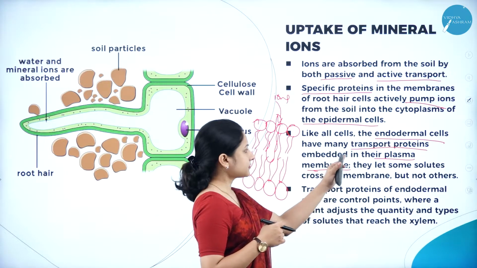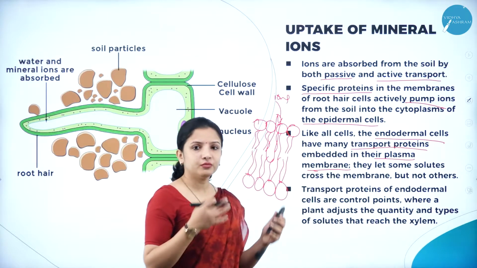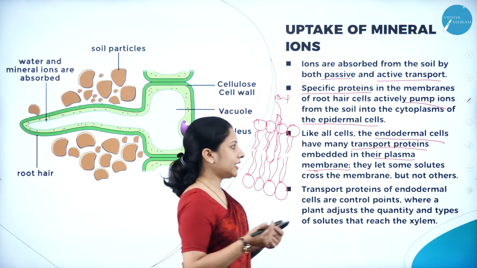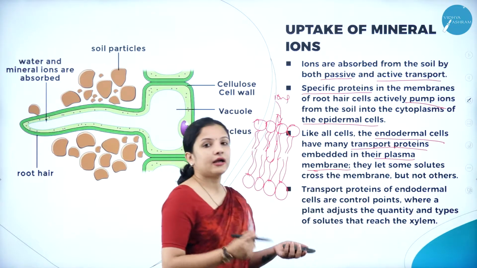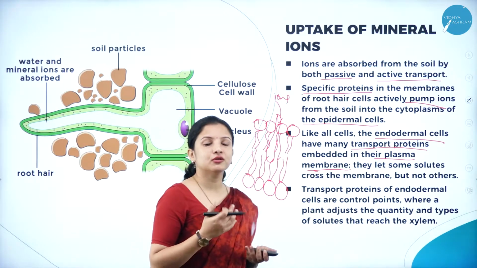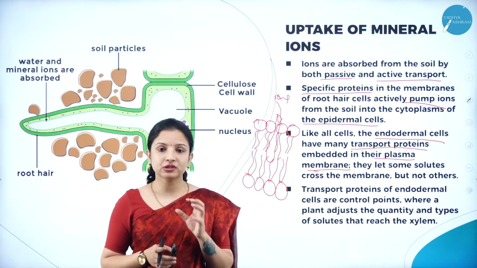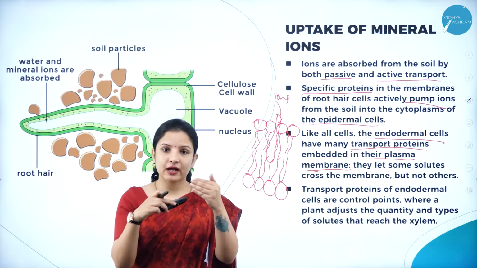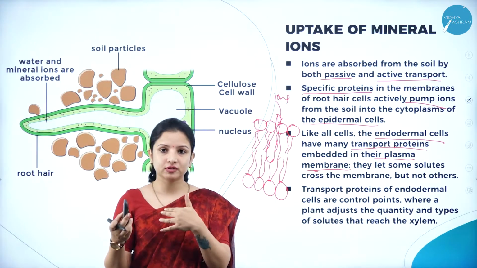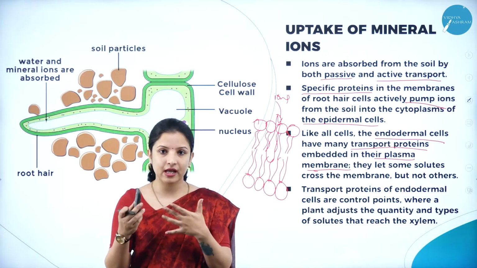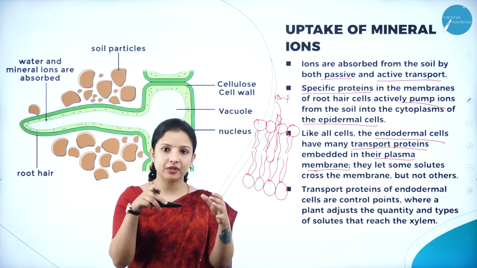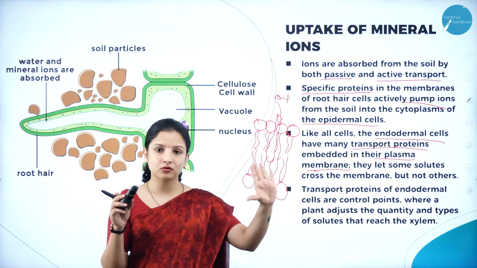So there are numerous types of such proteins embedded or buried in the plasma membrane, and the function of these proteins is to let the solutes through. Why am I using the term solutes now? Because I told you sometimes when water is entering into the root cells, ions are also being carried. So what is dissolved in the water? Mineral ions are present. Is the water pure?